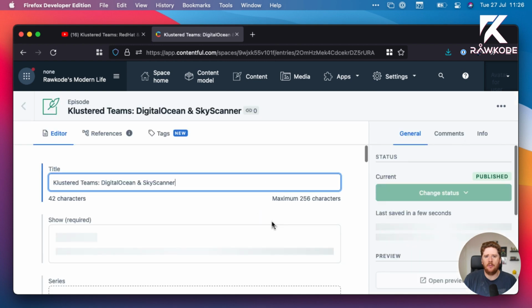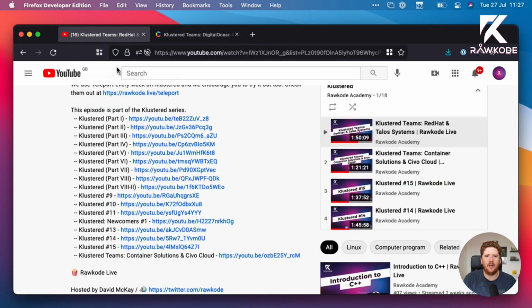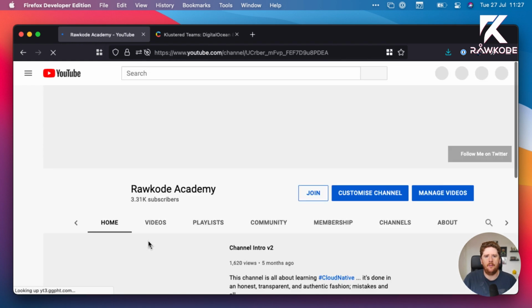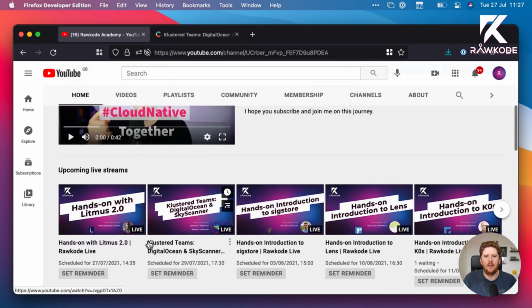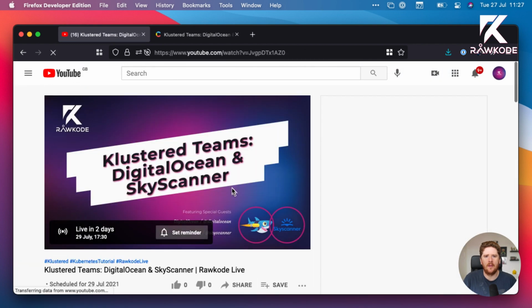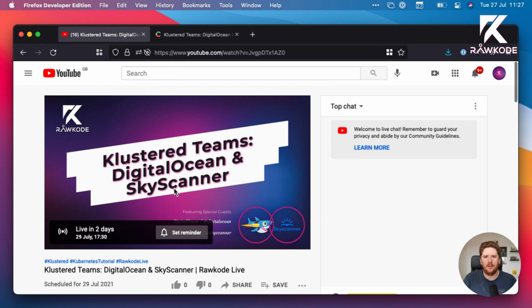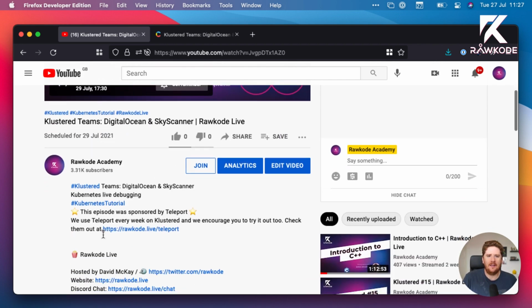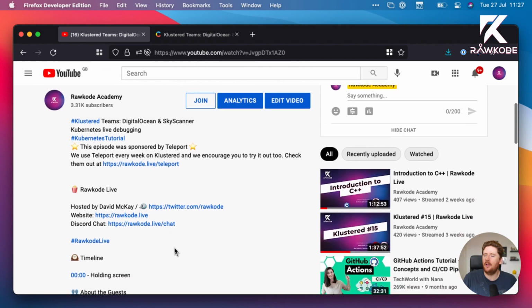Now, we're going to do the series modification shortly after, but first, let's go back to rawkode.live and see if our new episode is listed. And there it is. Klustered teams, DigitalOcean and Skyscanner. Now this image is generated for us. It pulls in their images from GitHub profile photos. So this is the DigitalOcean logo from GitHub and this is the Skyscanner logo from GitHub. Not the best example in this automation because they're transparent, but still cool that it's all done. This is all generated for us from the automation on Pipedream.